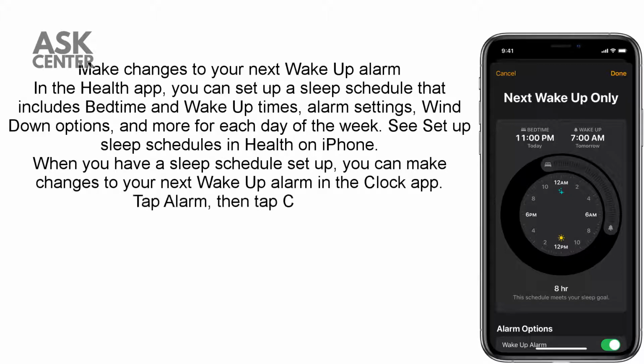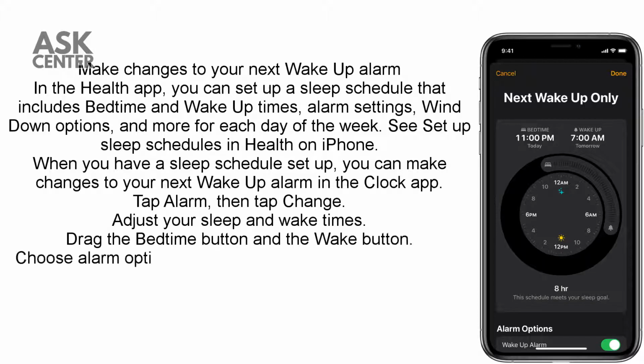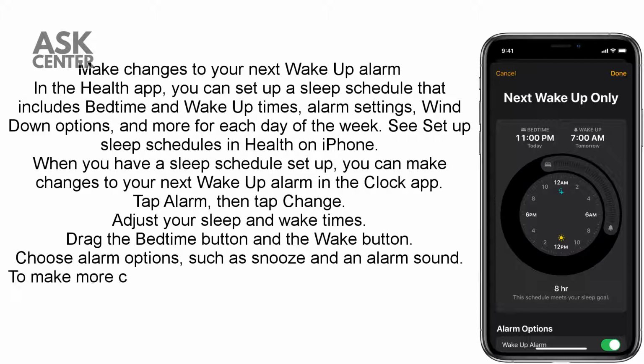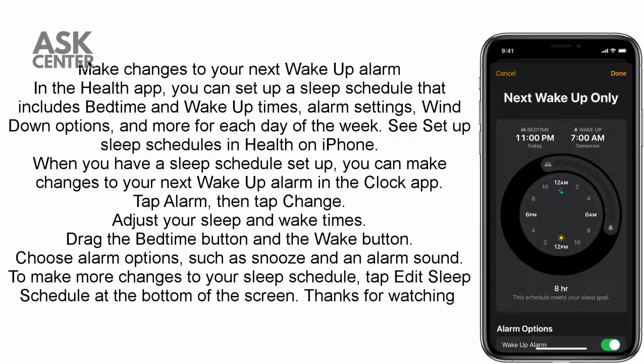When you have a sleep schedule set up, you can make changes to your next wake-up alarm in the Clock app. Tap Alarm, then tap Change. Adjust your sleep and wake times. Drag the bedtime button and the wake button. Choose alarm options, such as snooze and an alarm sound. To make more changes to your sleep schedule, tap Edit Sleep Schedule at the bottom of the screen.